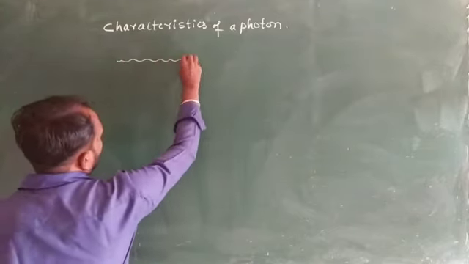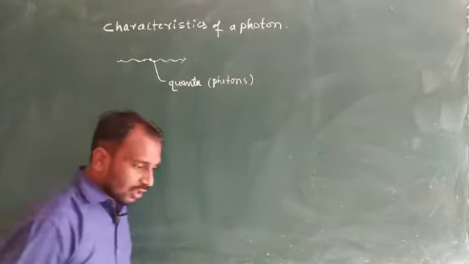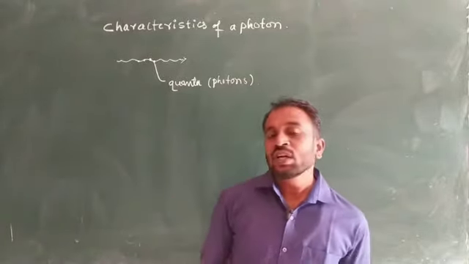These packets of energy we call quanta or photons. So the first characteristic: radiation consists of packets of energy.